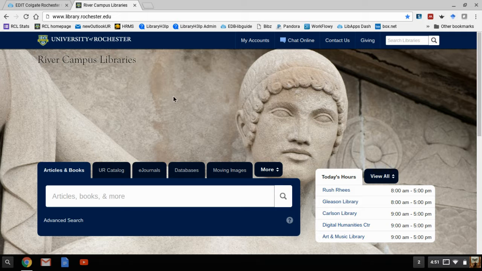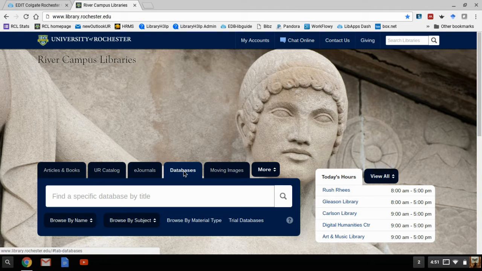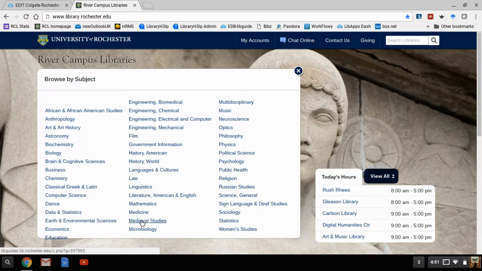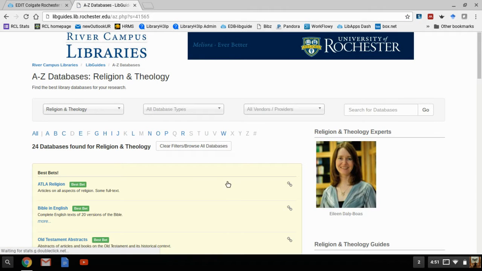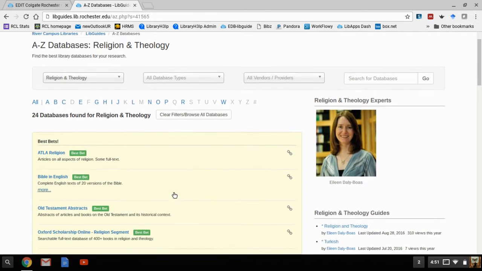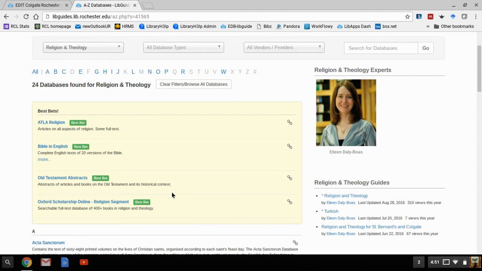So the way we're going to start is at library.rochester.edu, your place for all things library, and click on the Databases tab. Now, if you know the database title like we do, you could just type in ATLA, but I'm going to show you a nice trick. It'll show you browse by subject, choose religion, and instead of just getting ATLA religion, we see other databases, other smaller haystacks of information.